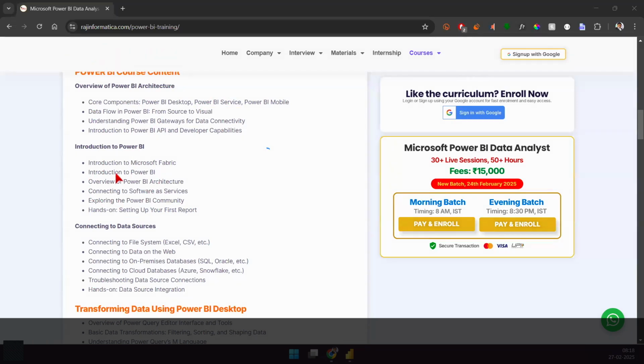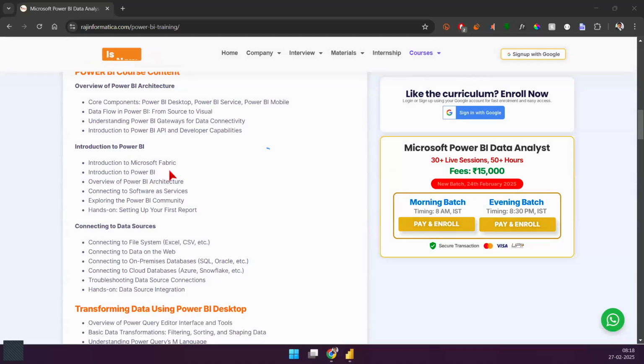We'll have some introduction to Microsoft Fabric that will come at a later point in time, as one of our last sessions. I'll introduce you to that as well. But we'll mainly understand the architecture. We'll understand how to connect to different software as a service, SaaS, products, and so on and so forth.